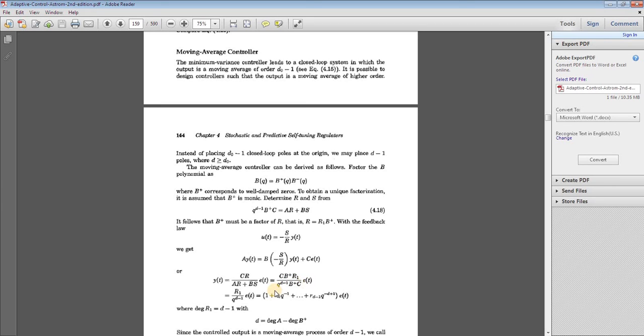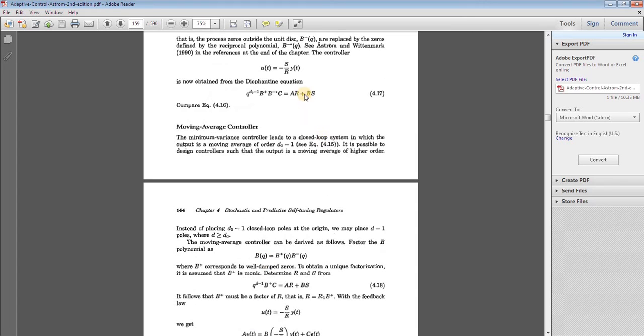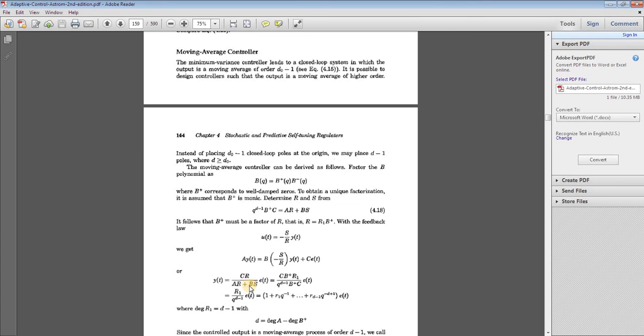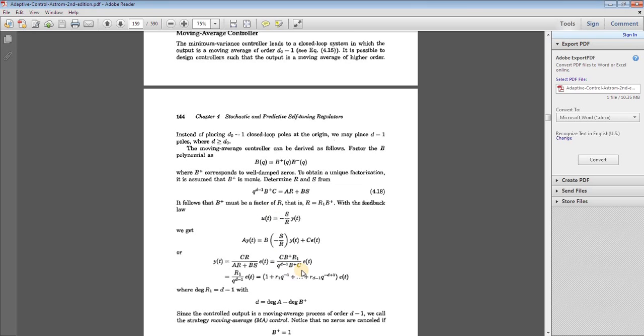Instead of AR plus BS, we write q to the power d minus 1 B plus C, and e(t).